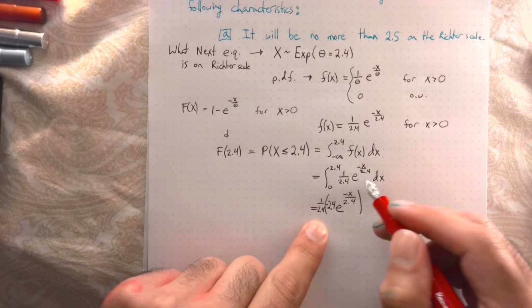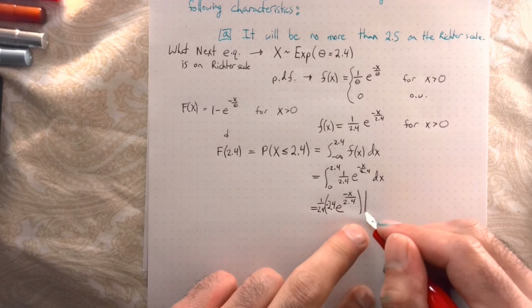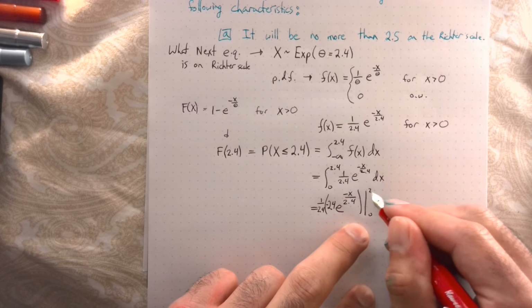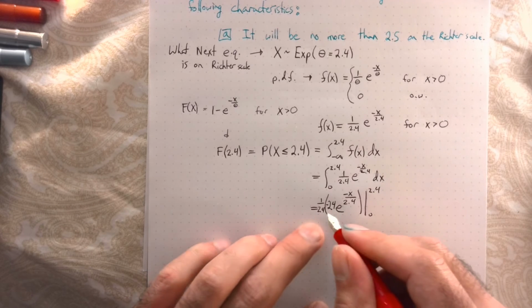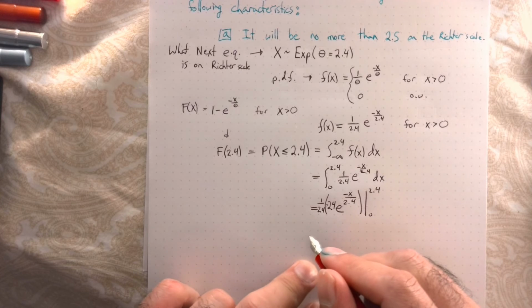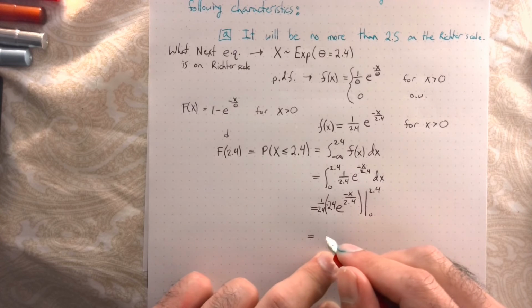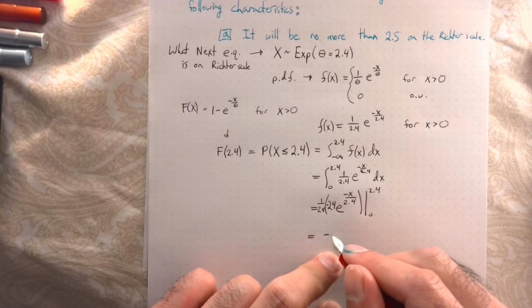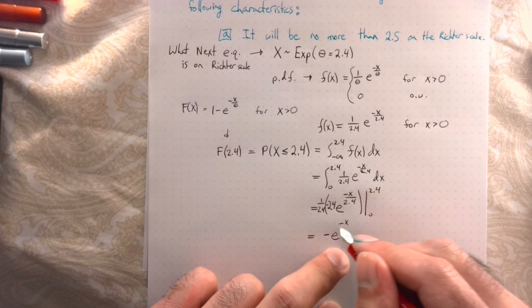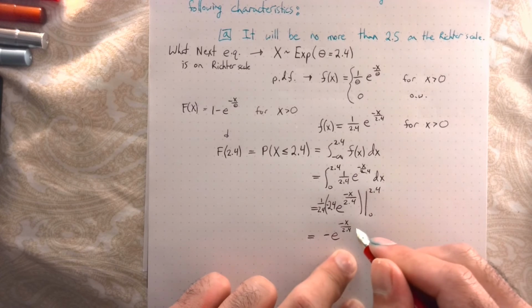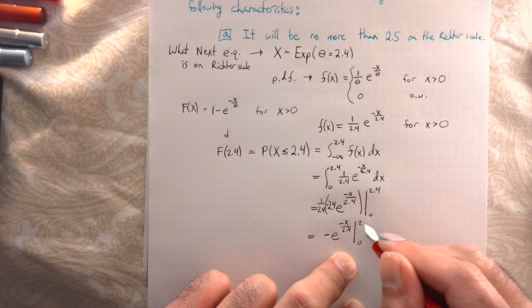And so this is evaluated from 0 to 2.4. This 2.4 and this 2.4 cancel out, so I have minus e to the minus x over 2.4, evaluated from 0 to 2.4.